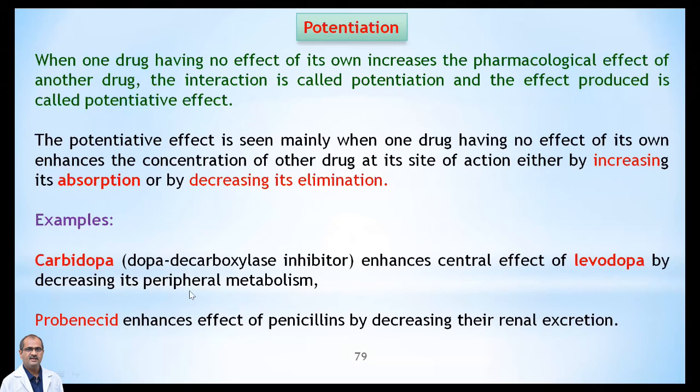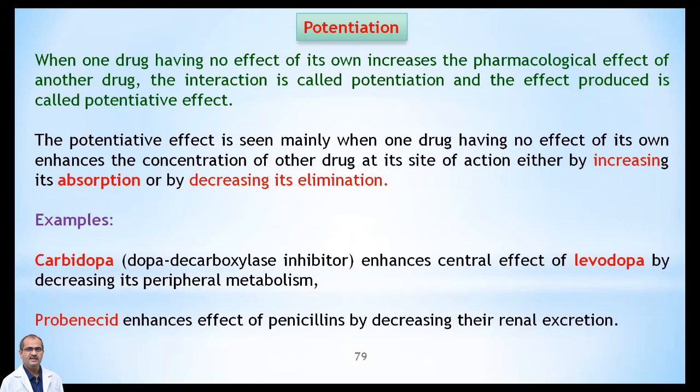So here the carbidopa enhances the levodopa by decreasing its metabolism. Here, carbidopa is a dopa decarboxylase enzyme inhibitor. So it inhibits the enzymes, then the metabolism of the levodopa will be decreased and activity will be increased. Another example is probenecid, which is combined with the penicillins.